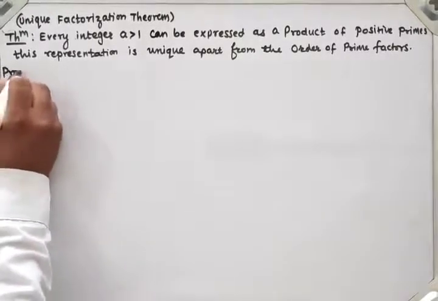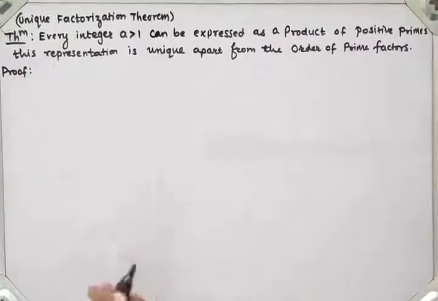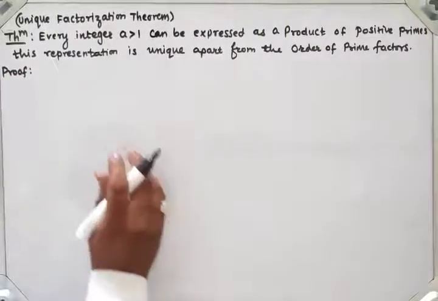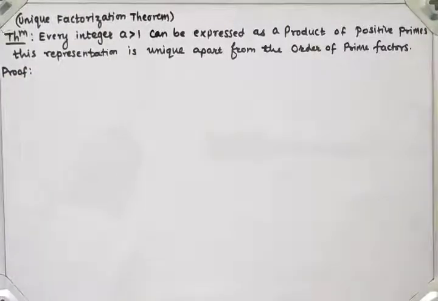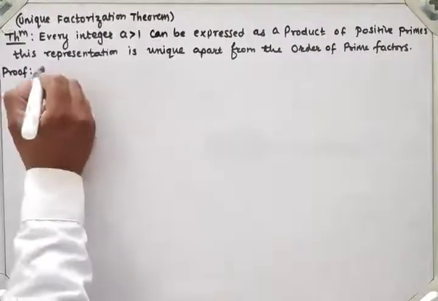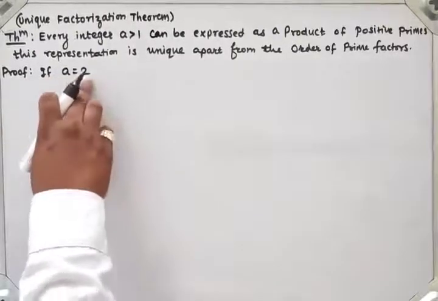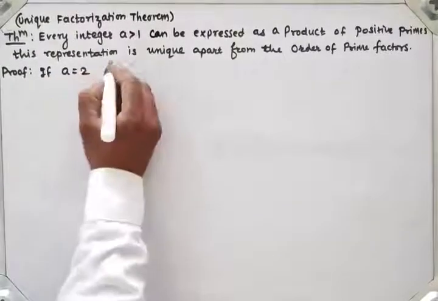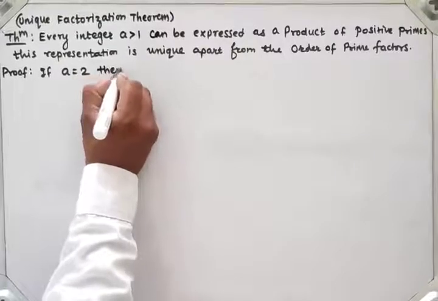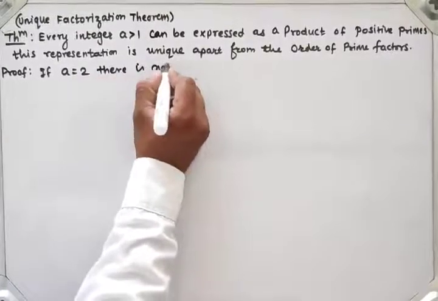So the proof of the theorem. The smallest positive prime number is 2, so we will start from 2. If a is equal to 2, then 2 is itself a prime number, so there is nothing to prove.